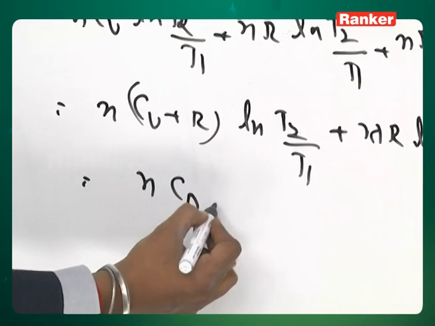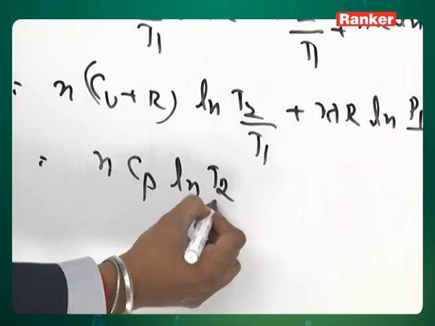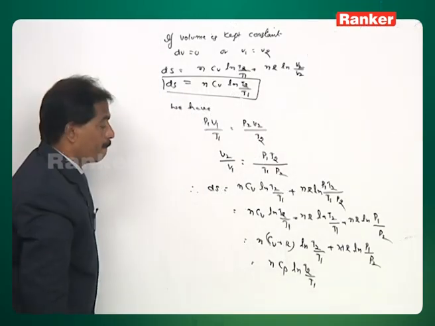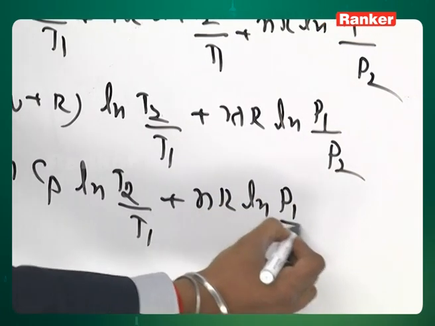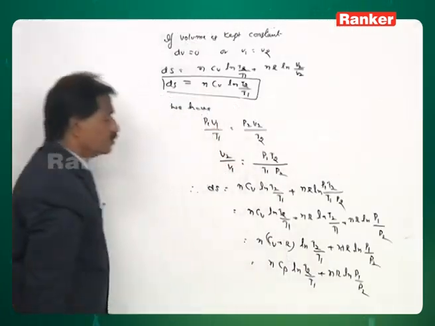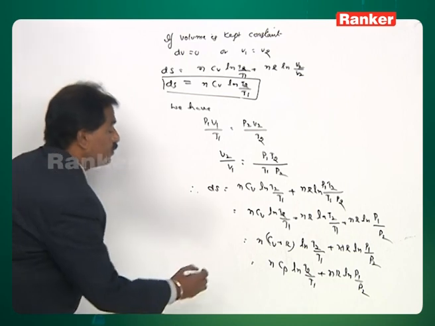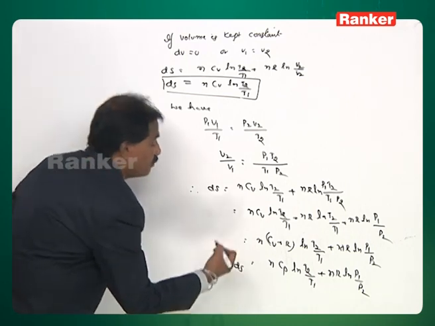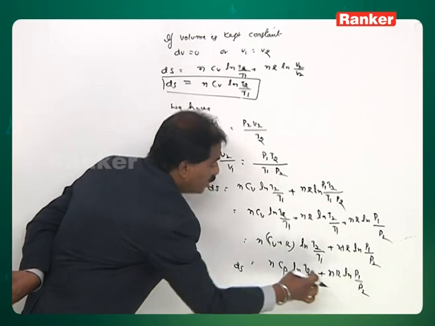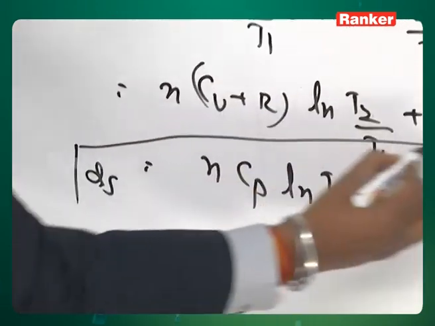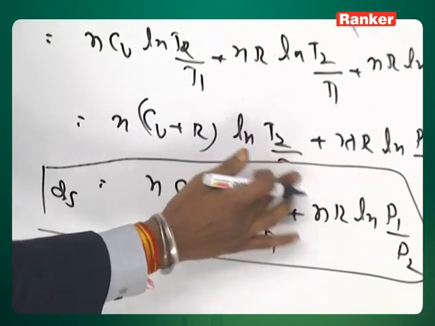Therefore, nCP ln T2 by T1 plus nR ln P1 by P2. Therefore, in any numerical problem, if pressure change or pressure factor is involved, use this expression for calculation of the total entropy change.